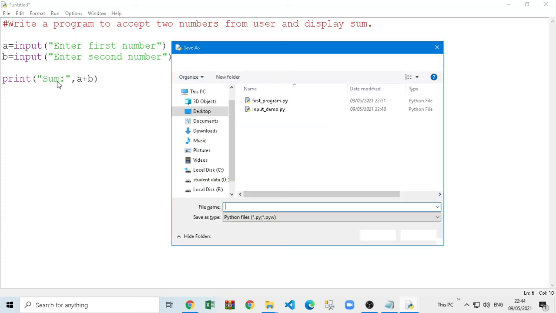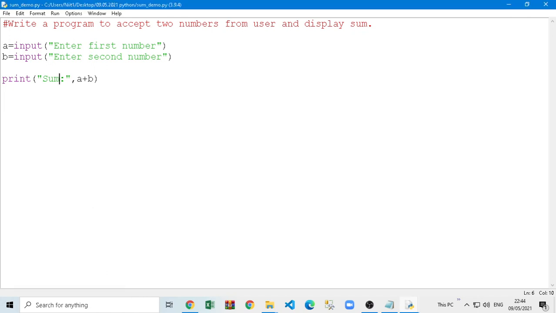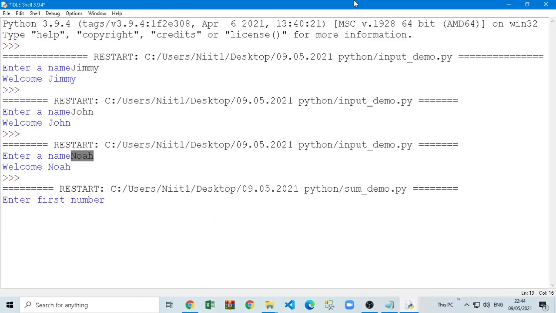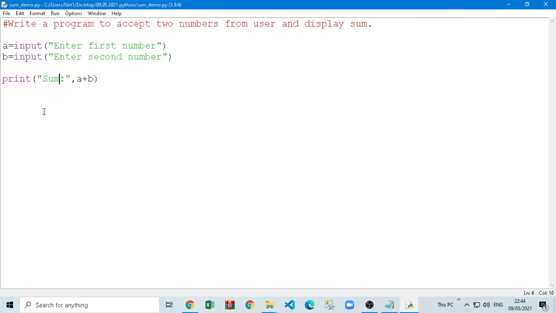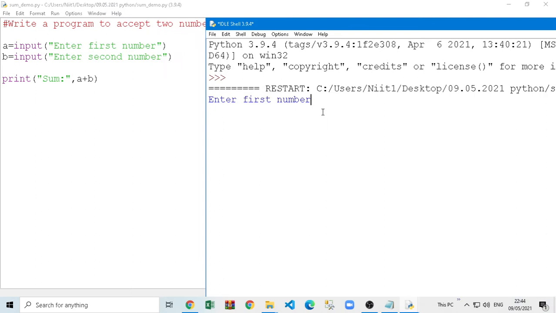If I hit F5, the shortcut to run the program, and save this file in the same folder, some demo dot, that's it. By default it's a Python file. Yeah, so you can see in the output window, let me close the output window because it already has many outputs, so I am going to run it again, so we'll get a fresh window. We can focus on this one.